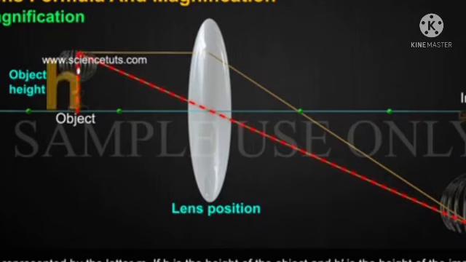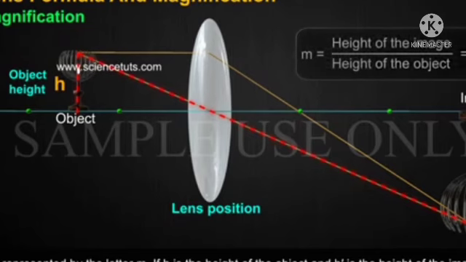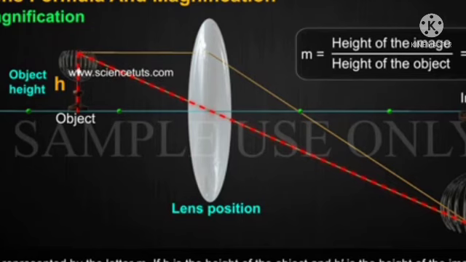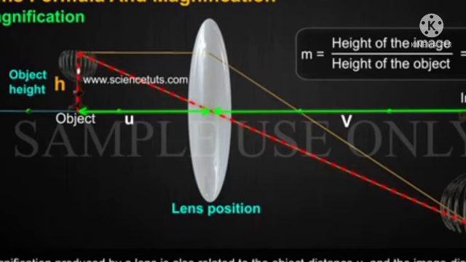The magnification produced by a lens is similar to that for spherical mirrors. It is represented by the letter small m. If h is the height of the object and h dash is the height of the image given by a lens, then the magnification produced by the lens is given by small m equal to height of the image by height of the object, that is equal to h dash by h.